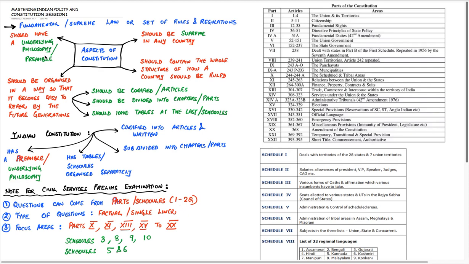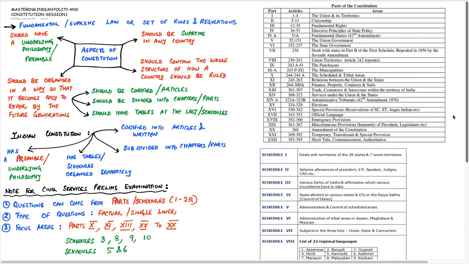Now let us have a look at whether the Indian constitution has all these aspects or not. The Indian constitution is codified into various articles and it is written. So the Indian constitution is a written constitution and the various rules and regulations are codified, that means numbered, Article 1 to Article 395. Secondly, the Indian constitution is subdivided into chapters better known as parts, and you can see part 1, 2, 3, written in Roman numerals, and it goes up to part 22.